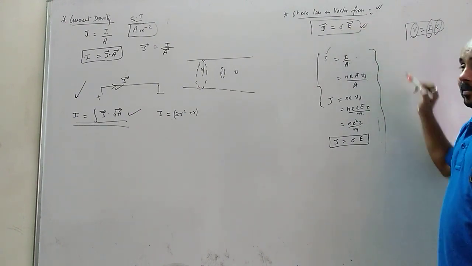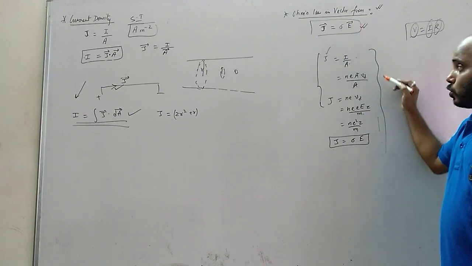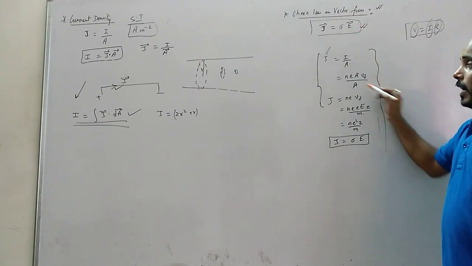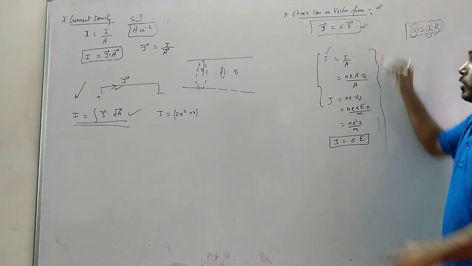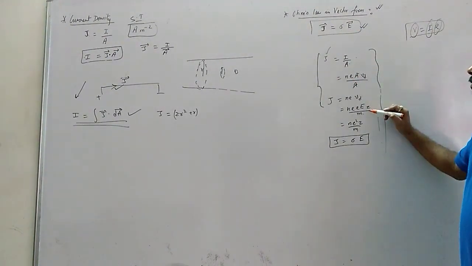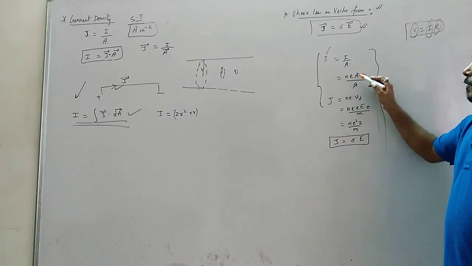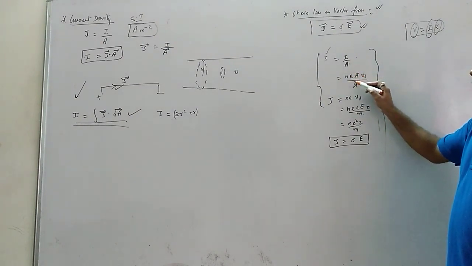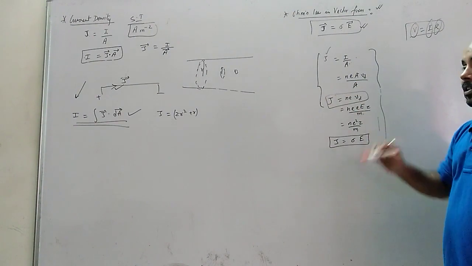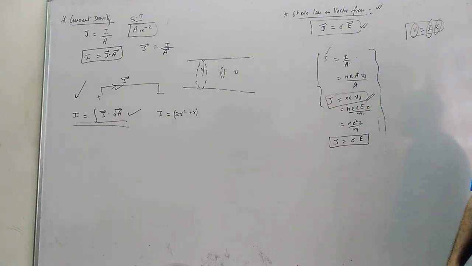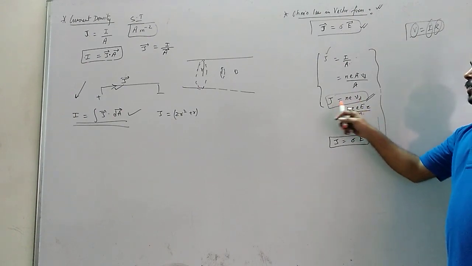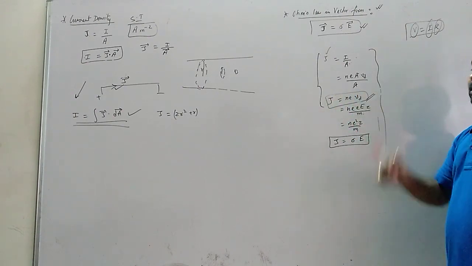I need electric field. Here we have electric field, right? So instead of current, what should I write? NEA VD. A will cancel. A is not there, A got cancelled. Now I need electric field. Break VD. Okay. So what did we get? After substituting I equals to NEA VD, A cancels. We got J equals to NE VD. Till here we have in the notes. Okay. So this is the relation between current density and drift velocity.